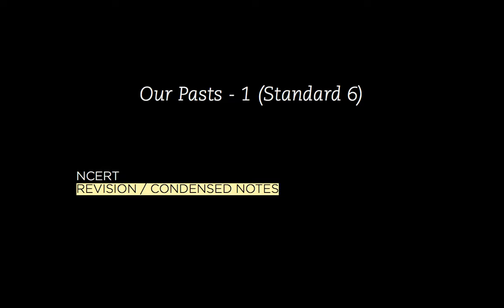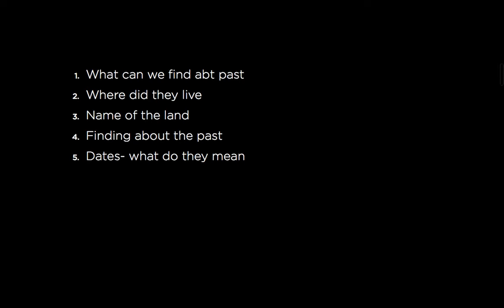And with this video, we start with the NCERT History book for 6th standard, that is Our Pasts, Part 1. Let's quickly go through the condensed notes for this chapter: what, where, how, and when. So this chapter largely covers 5 topics.